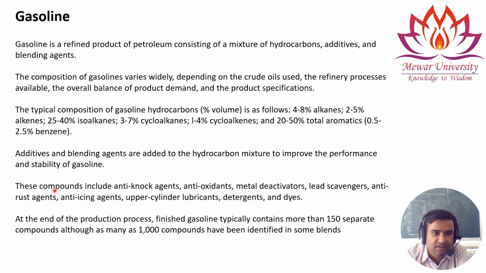These are the compounds that we are including in the gasoline. At the end of the production process, the finished gasoline typically contains more than 150 separate compounds, although as many as 1000 compounds have been identified in some blends of gasoline.